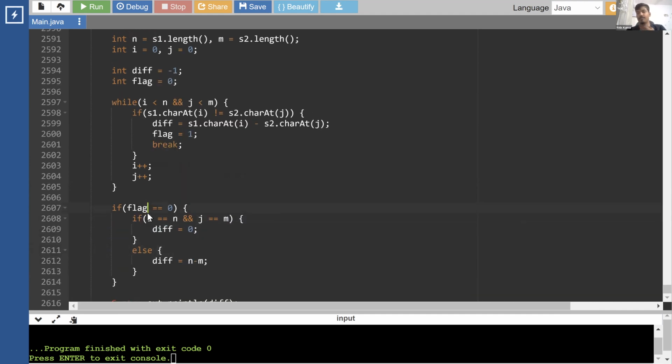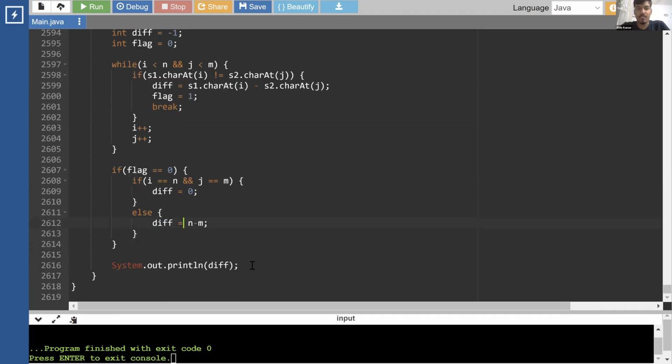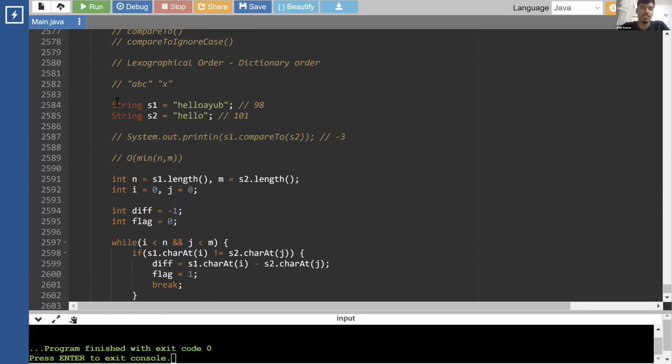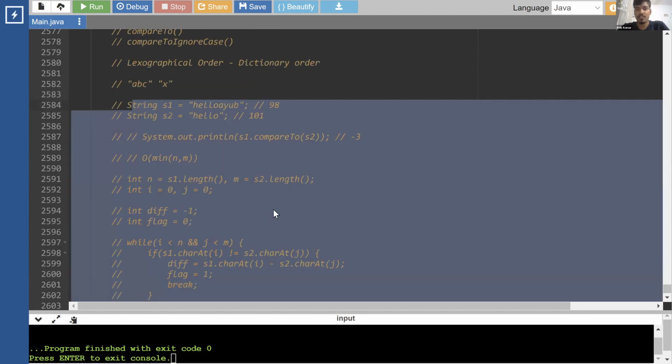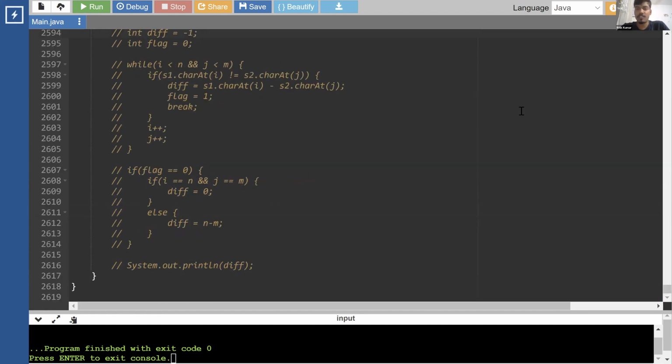Okay, clear? Compare to is done. So now I'll show the implementations in sorting. I'll tell you a very interesting thing about sorting. Okay, sorting is very interesting. Do we have time first of all? We have time, 20 minutes.